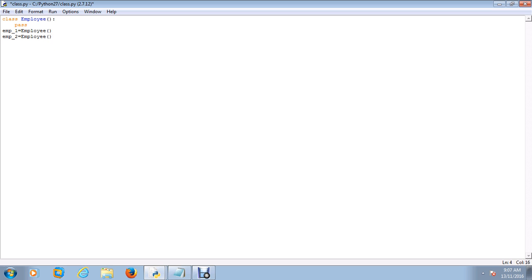Now when I do a print, you can see that emp_1 has its own unique memory location, and emp_2 also has its own unique memory location.